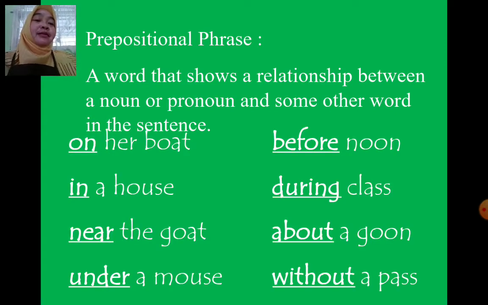For example: on her boat, in a house, near the goat, under a mouse, before noon, during class, about a goon, without a pass. So, don't forget, a preposition is a word that shows a relation between a noun or pronoun and some other word in the sentence.